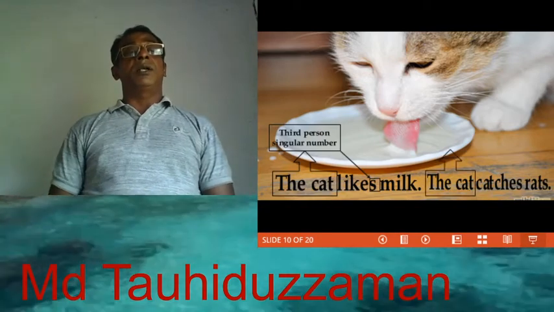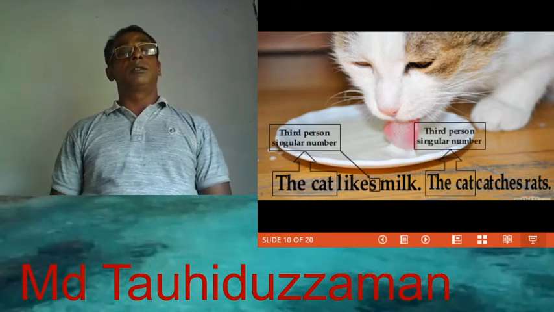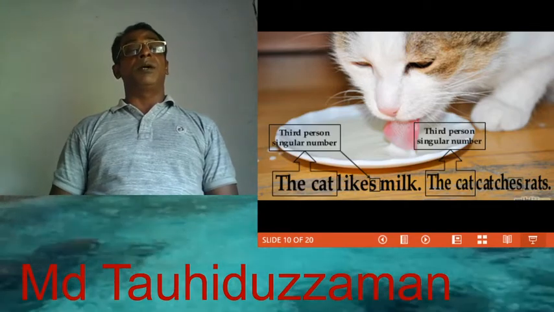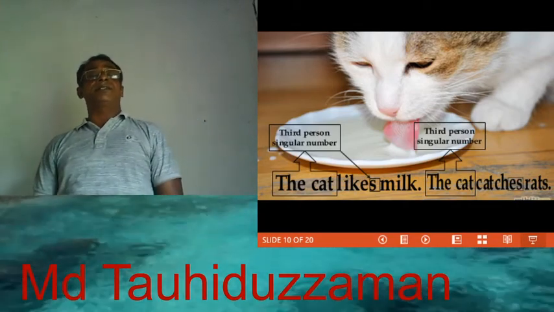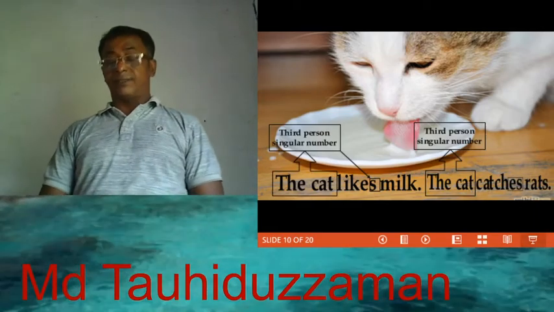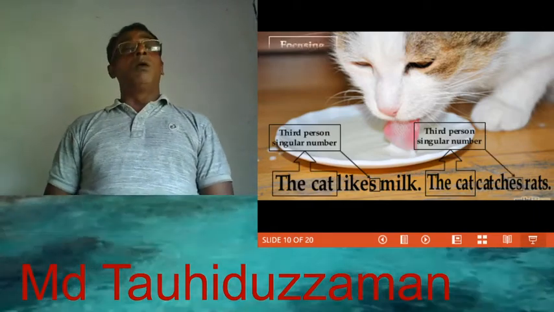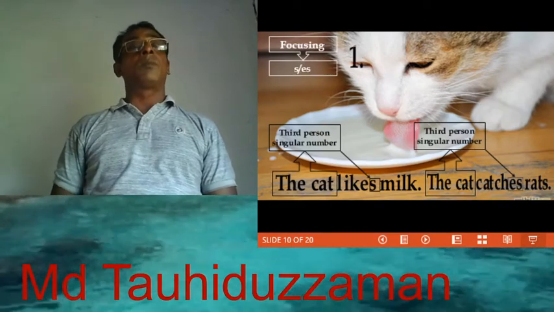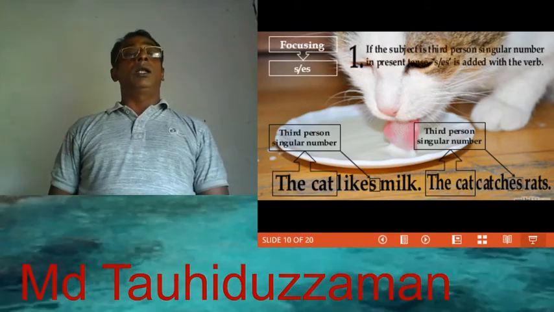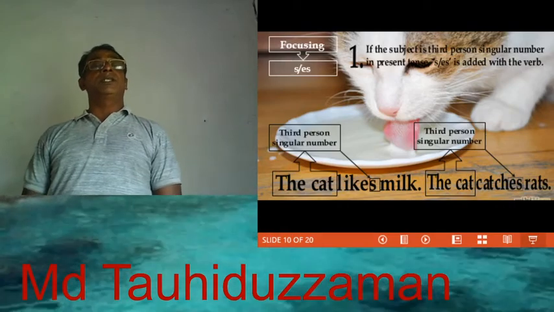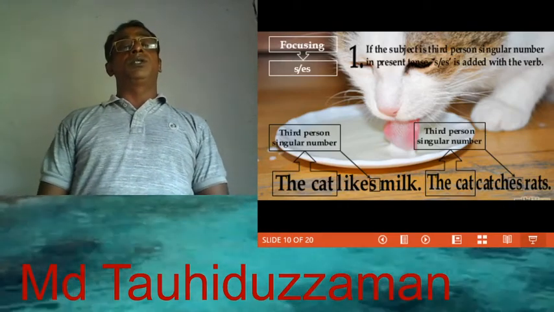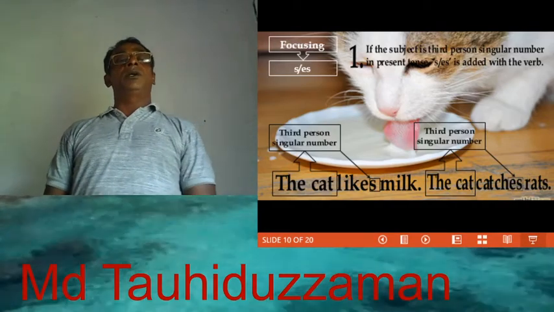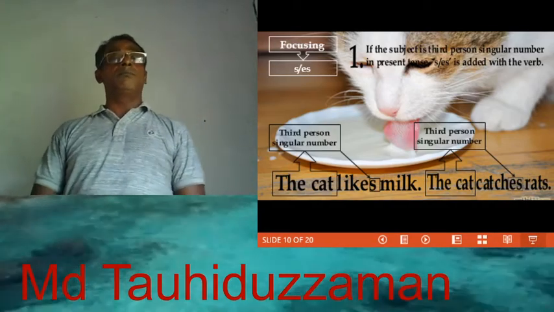The cat is third person singular number. So S or es is added with the verb catch. The cat catches rats. Focusing S or es. Number 1. If the subject is third person singular number in present indefinite tense, S or es is added with the verb.